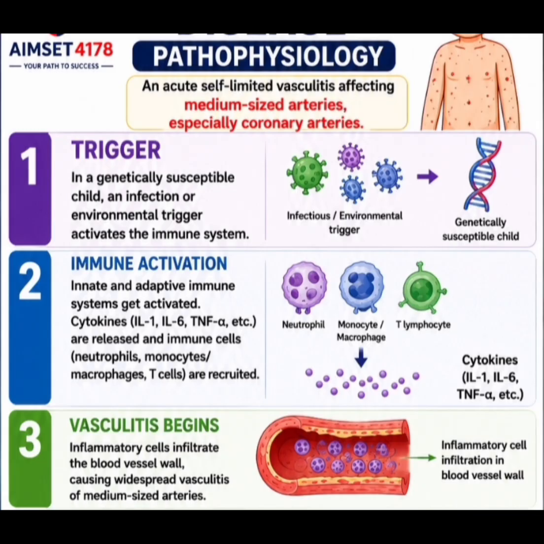Pathophysiologically, in a genetically susceptible child, an infectious or environmental trigger activates the immune system, causing excessive activation of innate and adaptive immunity and release of cytokines. Neutrophils, monocytes, macrophages, and lymphocytes then infiltrate the blood vessel wall, producing vasculitis, endothelial injury, edema, and destruction of the internal elastic lamina and media.